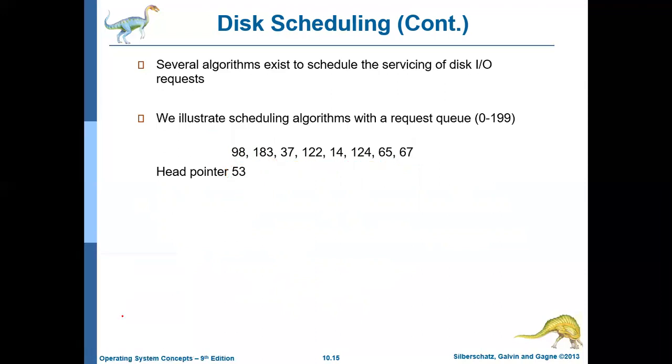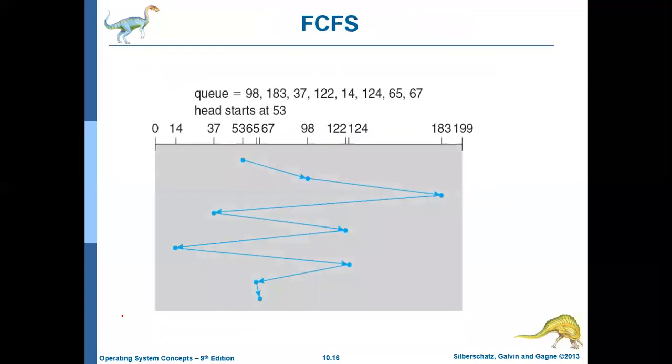The first disk scheduling algorithm that we will discuss is FCFS. FCFS stands for first come first serve disk scheduling algorithm. As the name suggests, it will satisfy the requests in the order in which they come. That's it. It won't make any other changes. In whatever order the requests come, in that same order they will be satisfied.